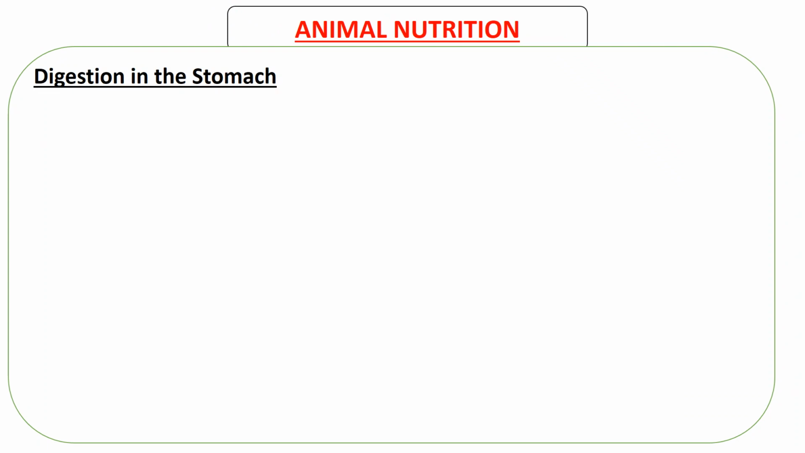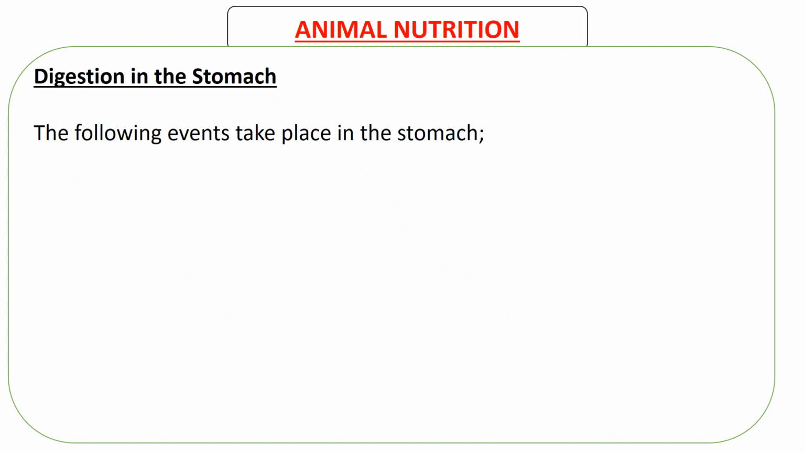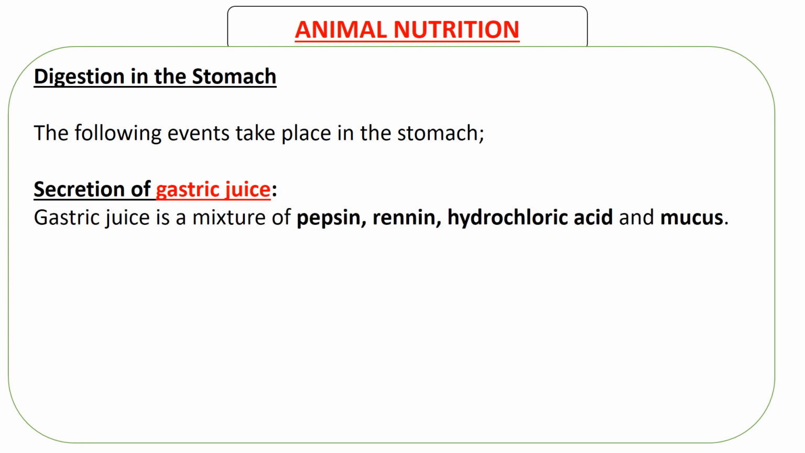Now go to digestion in the stomach. So this is where we're going to end. The following events take place in the stomach. First is the secretion of gastric juice. There's a juice that is secreted in the stomach called gastric juice. Gastric juice is a mixture of pepsin, renin, hydrochloric acid, and mucus.